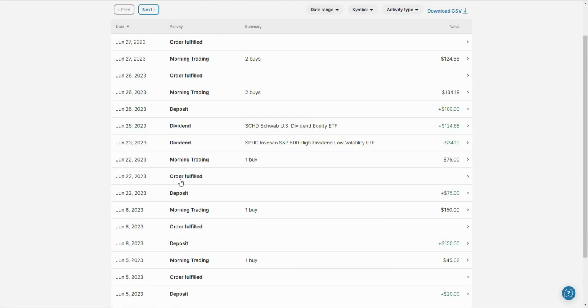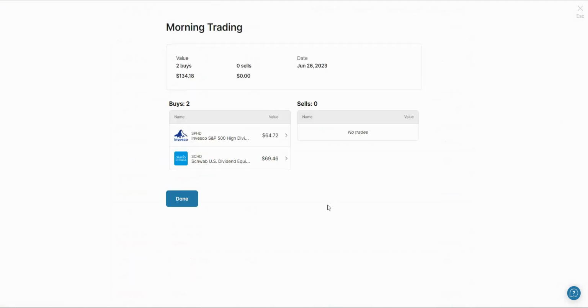And now here's the activity page for my dividend fund. You can see I get paid dividends by both of these ETFs that I hold. And then I also deposit my own money and dollar cost average into the overall holdings itself. So my $100 mixed with the dividend that I got from the Invesco fund, and I put in a buy order for $134, and it bought both the ETFs based on my current weighting allocation.